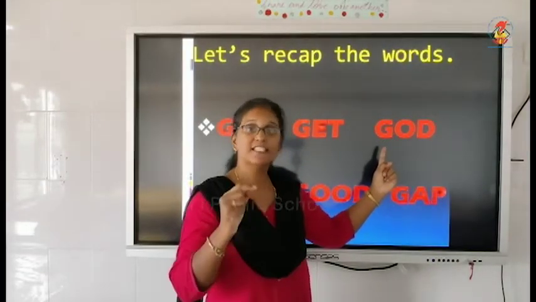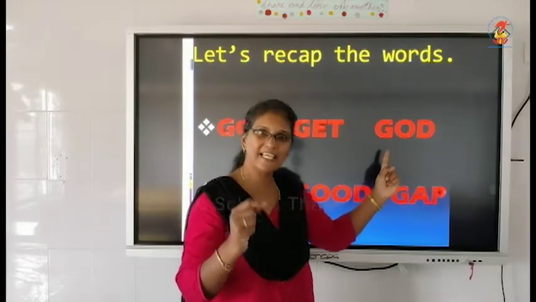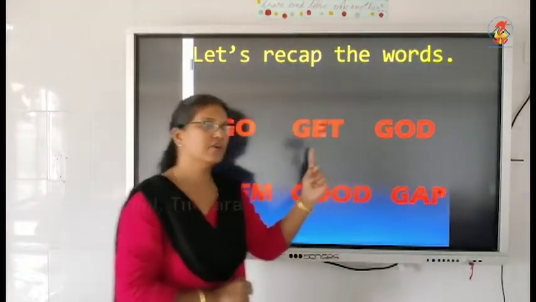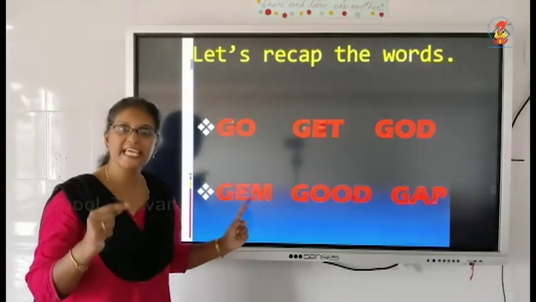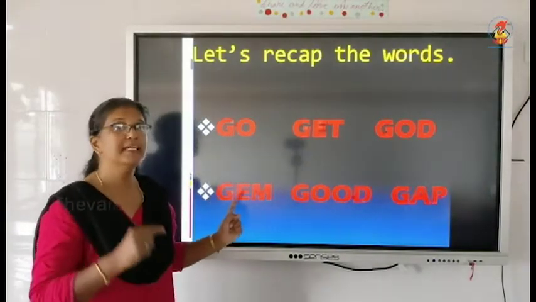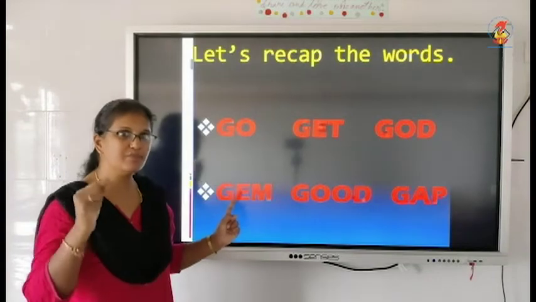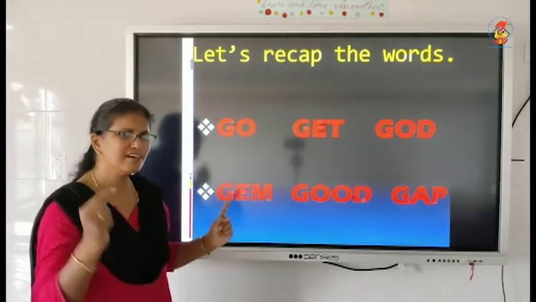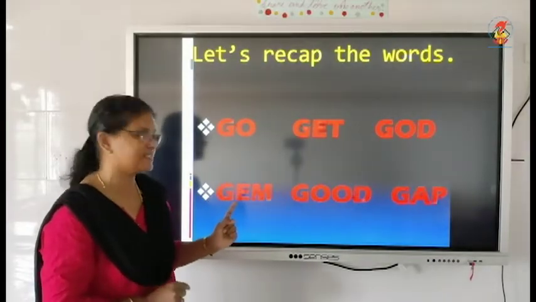G-O-D, God. G-O-D, God. G-O-D, God. Good, children. G-E-M, gem. G-E-M, gem. G-E-M, gem. Correct. Well done, kids.